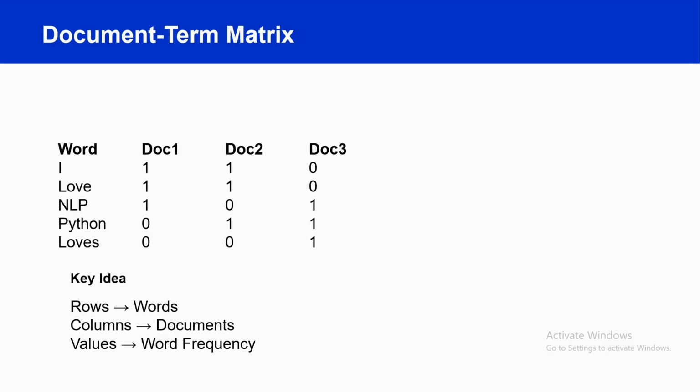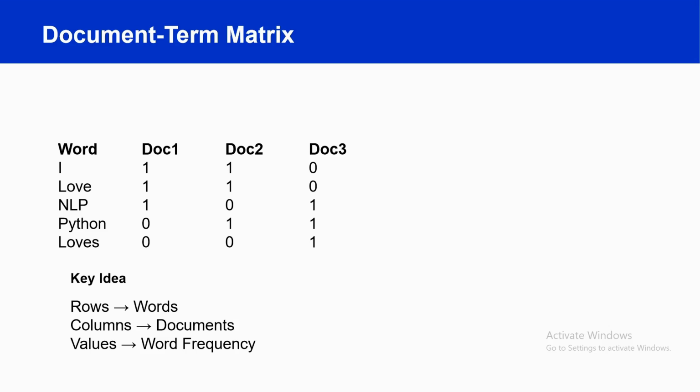So next is the document term matrix. After creating the vocabulary, the next step is to create the document term matrix. Let's understand this table carefully. Each row represents a word in the vocabulary, and each column represents a document. Each value in the table indicates how many times a particular word appears in a document.